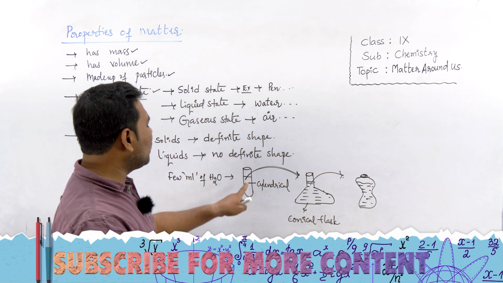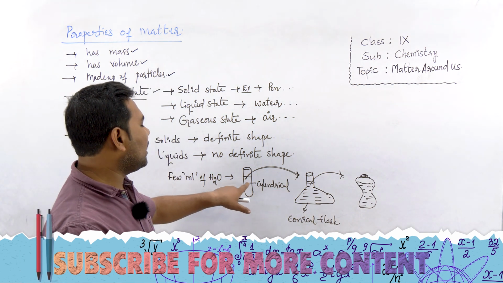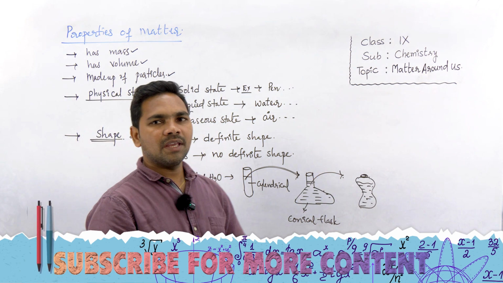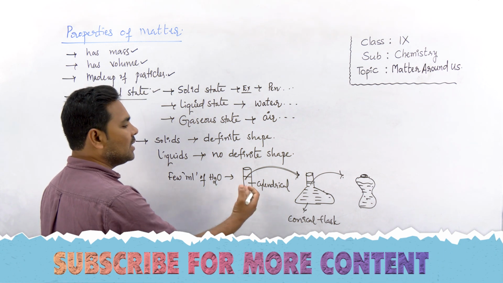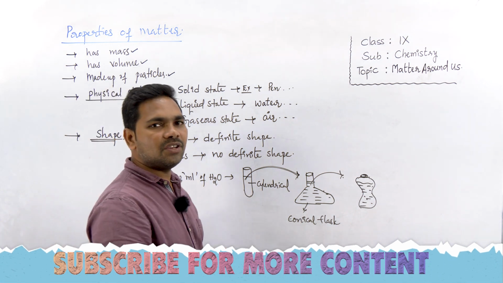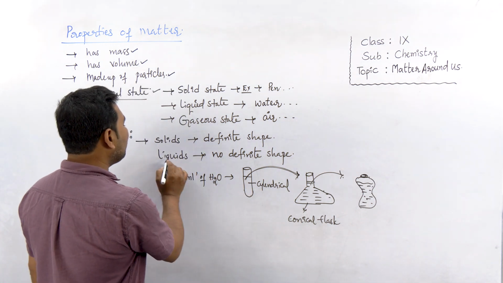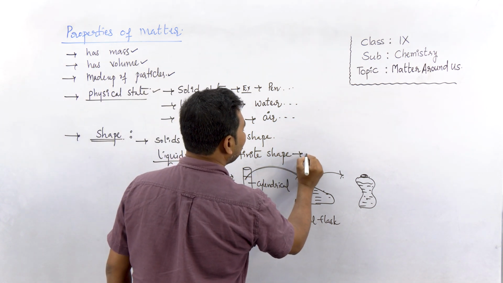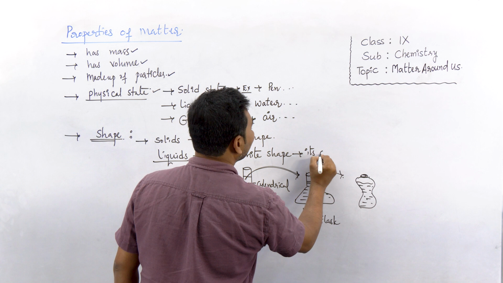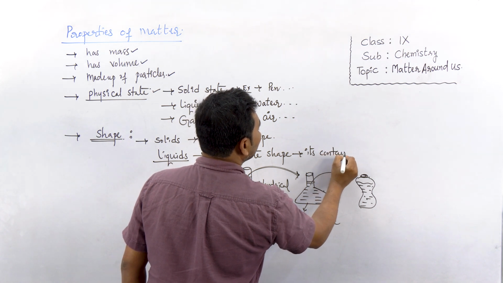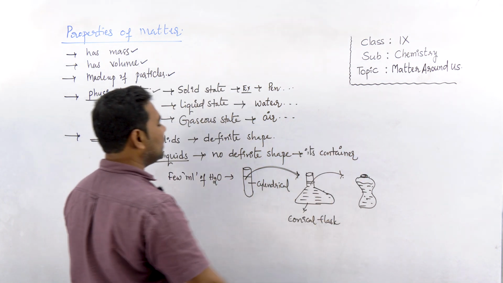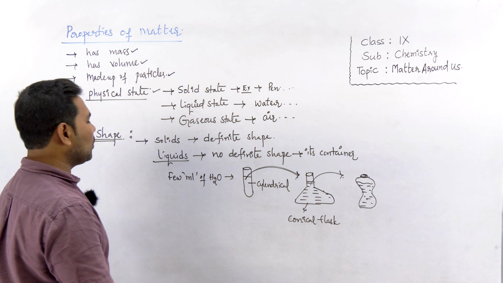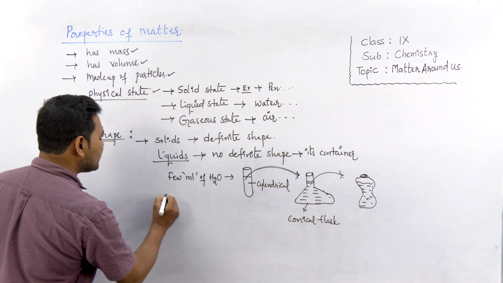So water is a liquid and has no fixed shape. Its shape changes according to the container in which it is stored. Liquids do not have a fixed shape. They take the shape of their container. No definite shape.